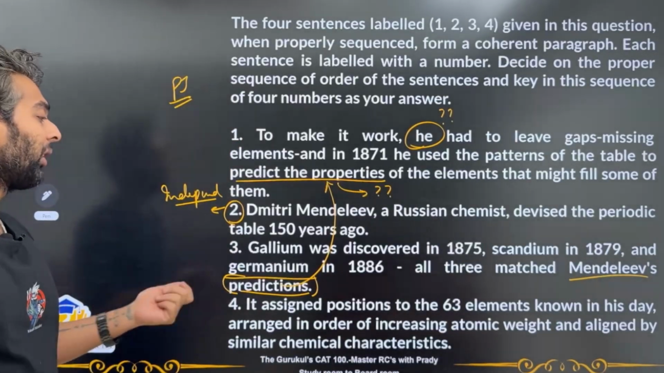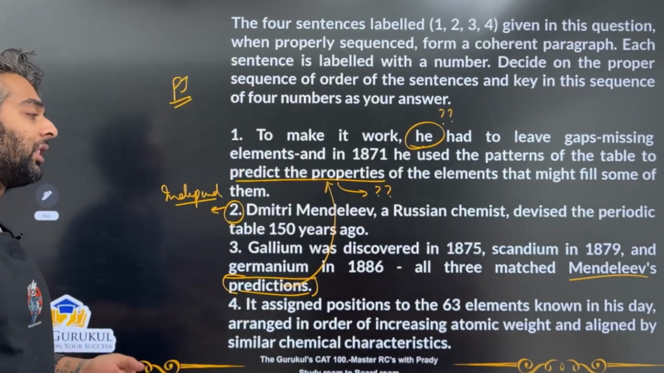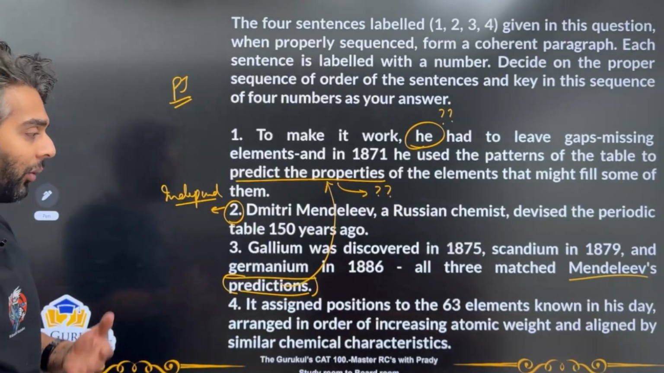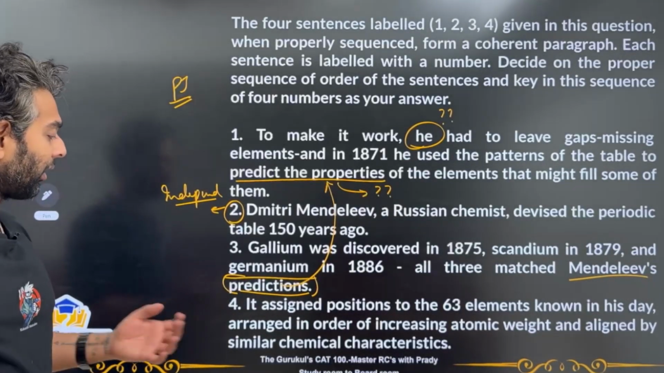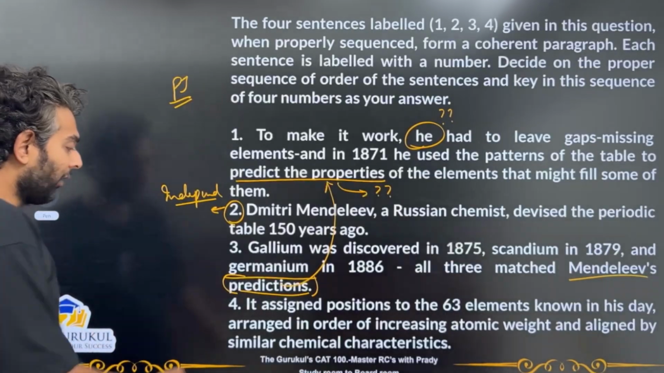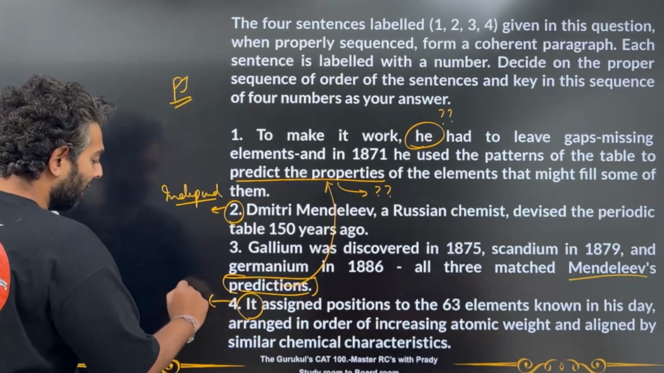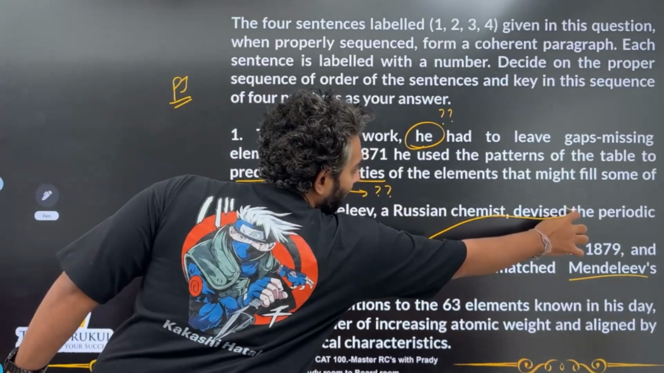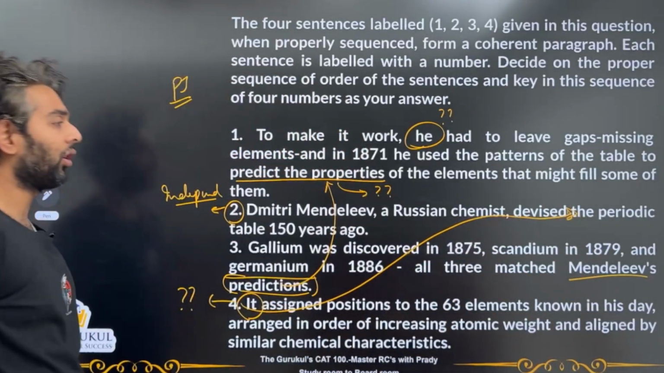Now what about 4? It assigned positions to 63 elements known in his day, arranged in order of increasing atomic weight and aligned by similar chemical characteristics. Fair enough. Now my question is, what is this "it"? This "it" could very well be the periodic table that we are talking about.